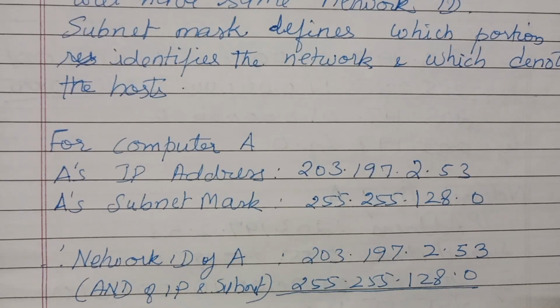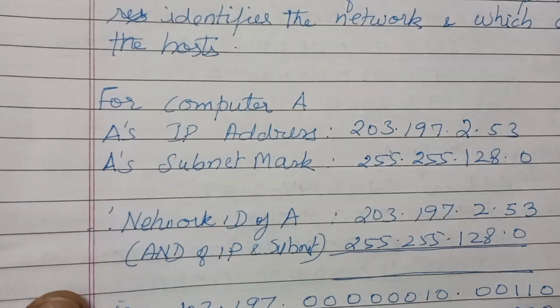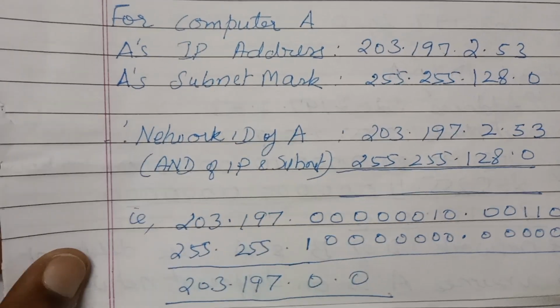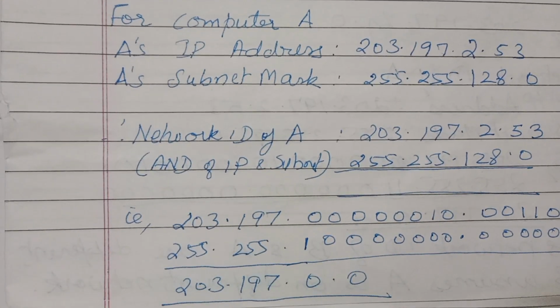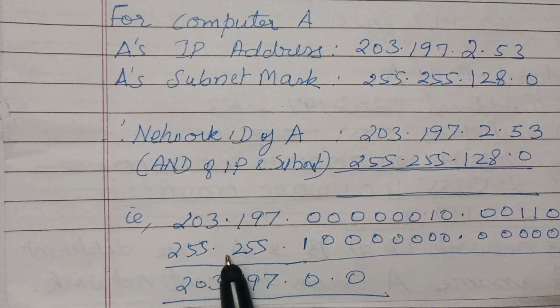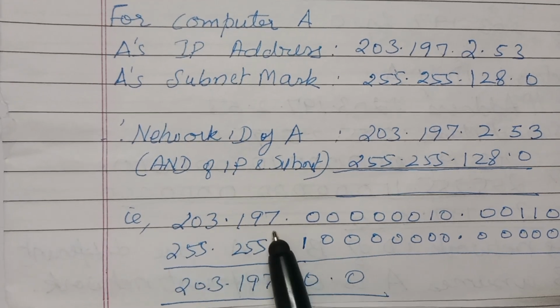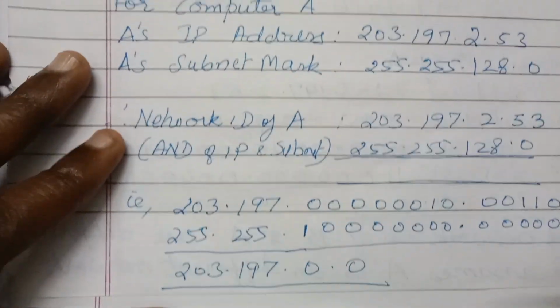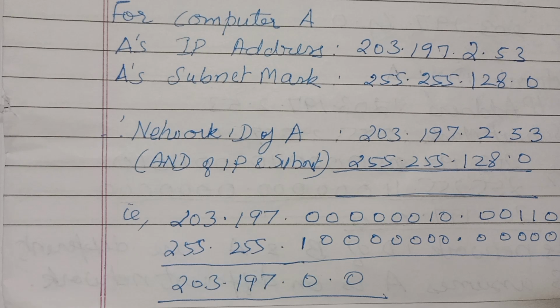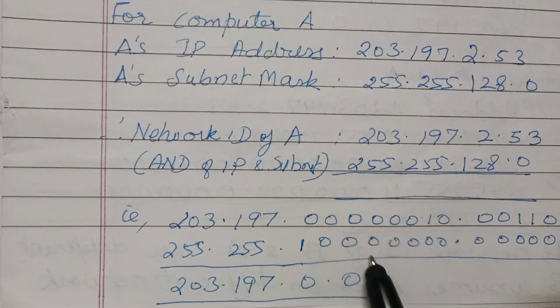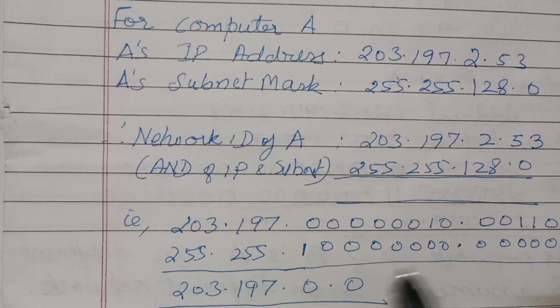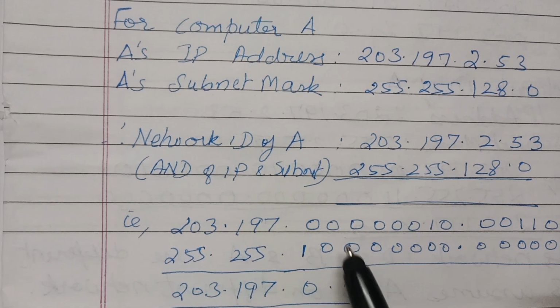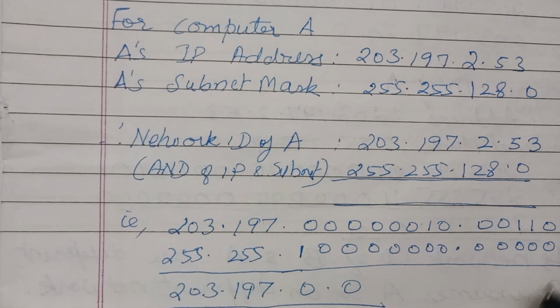When you do the AND, the first digits remain as such because the bottom is all ones, so we get 203.197. Then for 2.53 and below it 128.0, when you do the AND, you will get 0.0. All are zeros only.